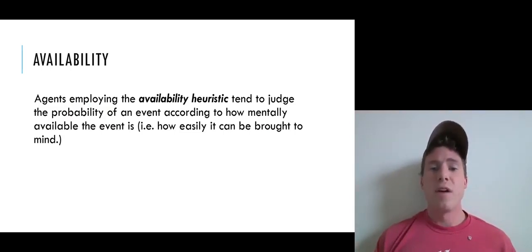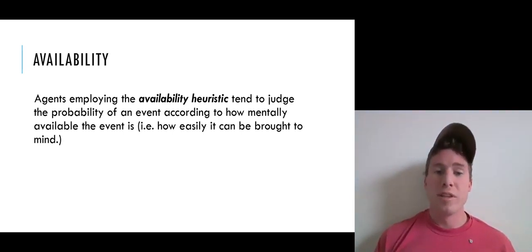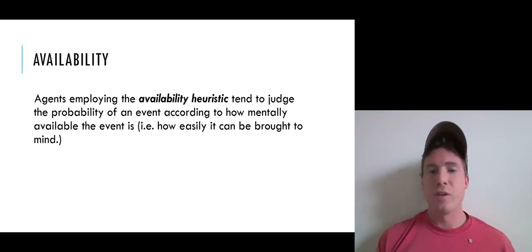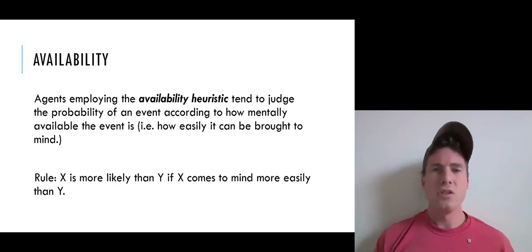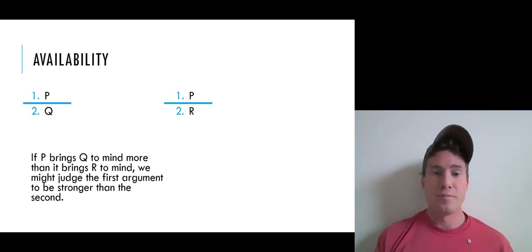Agents employing the availability heuristic tend to judge the probability of an event according to how mentally available the event is. That is, how easily it can be brought to mind. Something that comes to mind very easily will be assigned higher probability than something that you wouldn't think about as readily. So the general rule here is that X is more likely than Y if X comes to mind more easily than Y. This is for those who employ the availability heuristic.